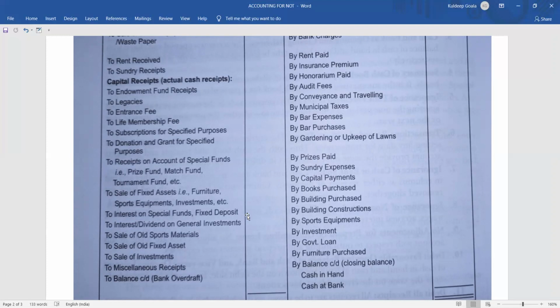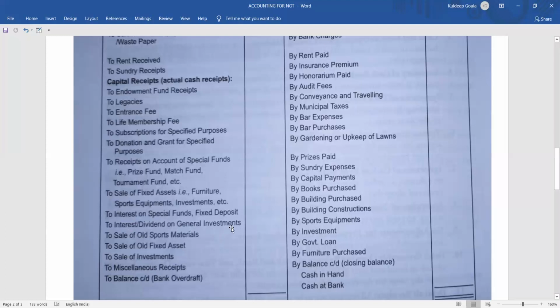ठीक है, इसको capital receipt पकड़ा जाएगा और इसको match fund के साथ add कर दिया जाएगा. For example, you have kept 10,000 rupees and suppose you have got 1,000 rupees of interest. So 1,000 rupees will be added to the 10,000 and will be taken as capital receipt. Then coming to the next one, interest or dividend on general investment.